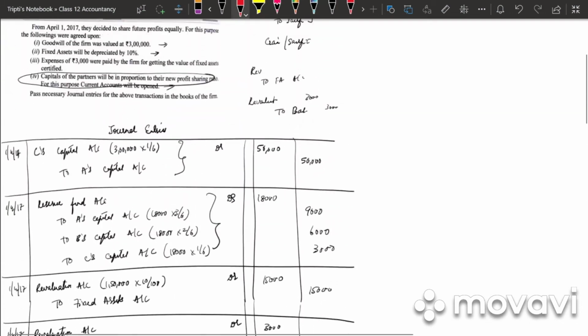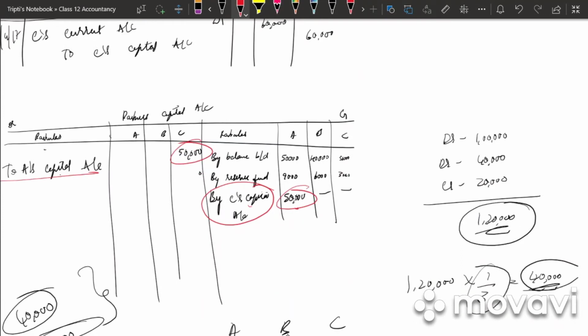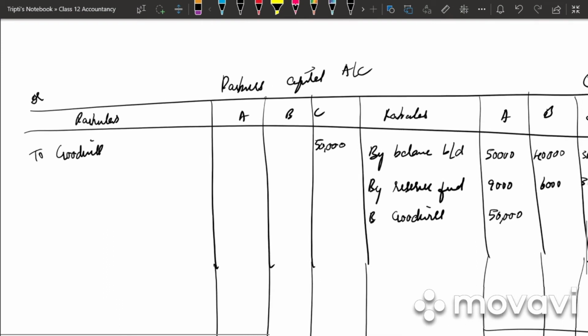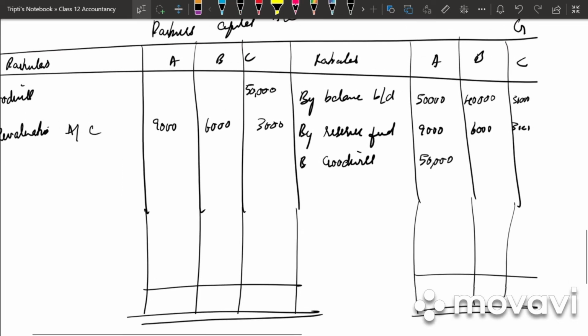Why have I written here under A and here under C? Because what was our entry? Our entry was C's capital account to A's capital account. So when we are writing on the credit side by C's capital account, it means that C has gained 50,000 from A. And when we are writing to A's capital account on the debit side, it means A has sacrificed 50,000 to C. Clear? Next we have loss on revaluation. So to revaluation account, it is 9,000, 6,000 and 3,000.